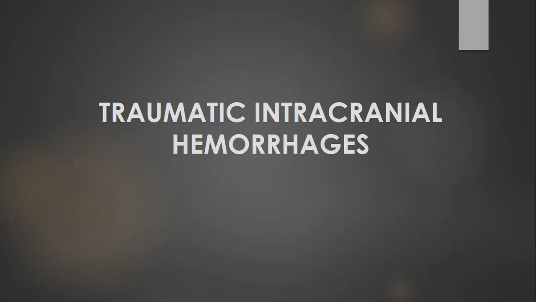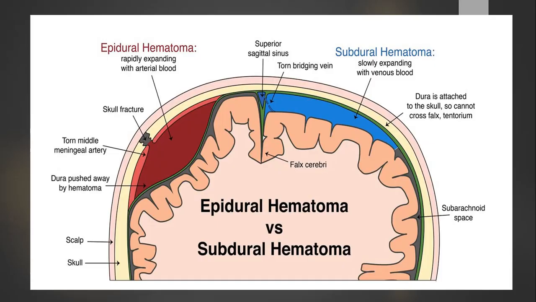So what are the different types of head trauma that can cause hemorrhages? Hemorrhages can be divided into epidural or subdural hematomas, or, as we have already seen, there can be intraventricular hemorrhages, cerebral contusions, or subarachnoid hemorrhages. The major types of hemorrhages are epidural or subdural hematoma, so we have to differentiate between both of these.